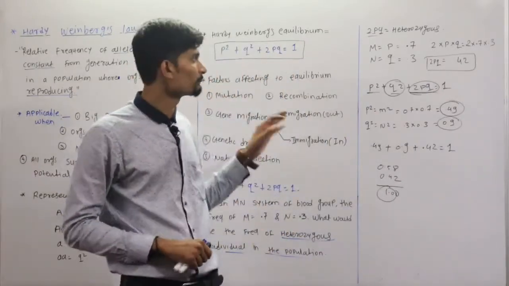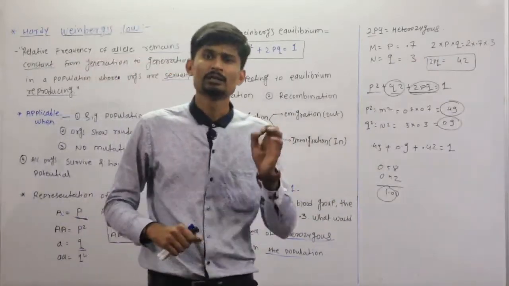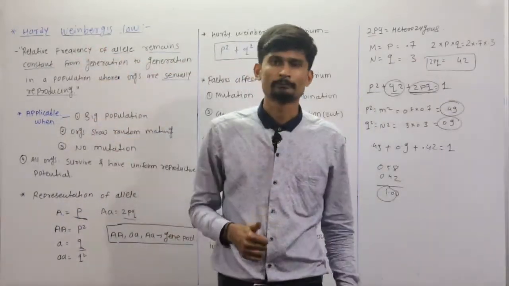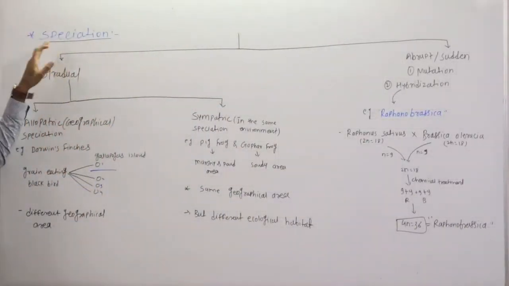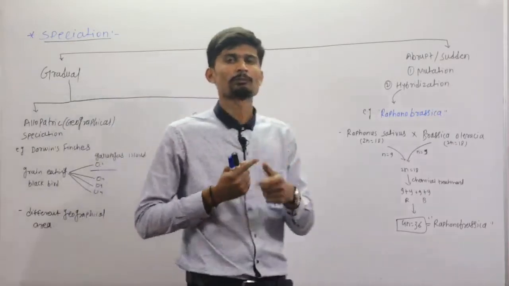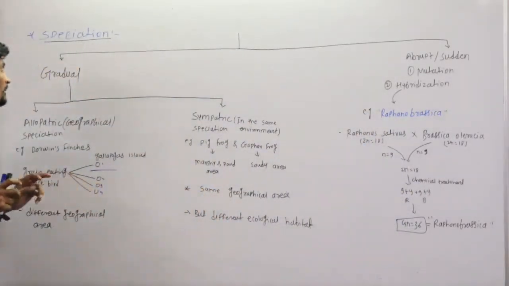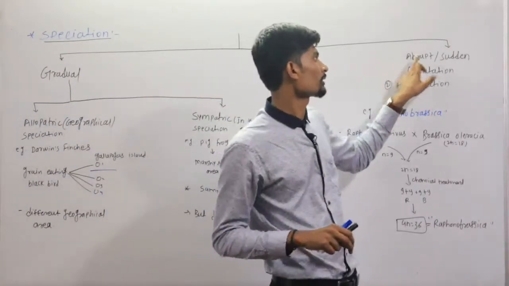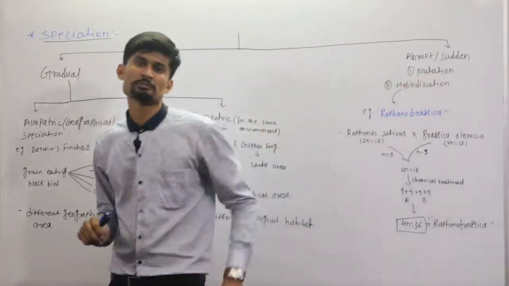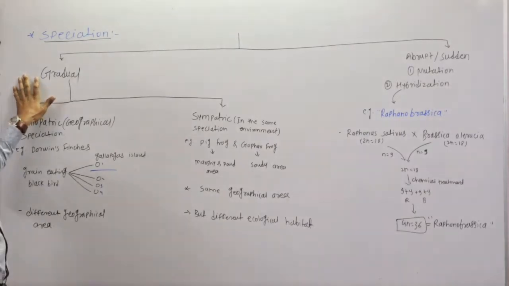So here we completed the Hardy-Weinberg's equilibrium or Hardy-Weinberg's law. Next topic is speciation. Speciation means the formation of new species, that is speciation. So there are two types, that is gradual and abrupt, which is also called sudden speciation or abrupt speciation. So first one is the gradual speciation.